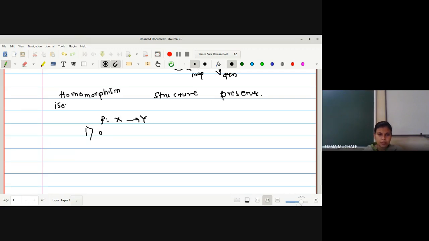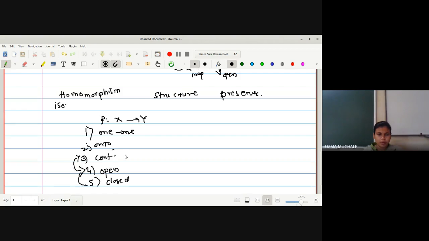and the mapping f is said to be a homeomorphism if it is 1-1, onto, continuous and open map. And continuity and open map are similar. Later on, when studying the definition of continuity, we will come to know that continuity, open map and closed map are all equivalent.